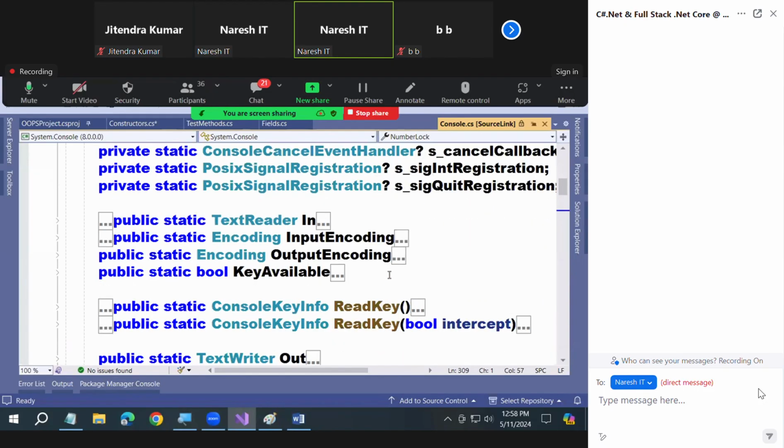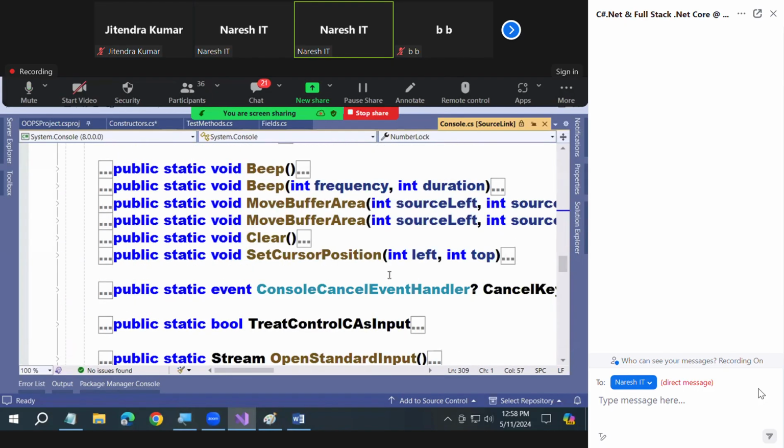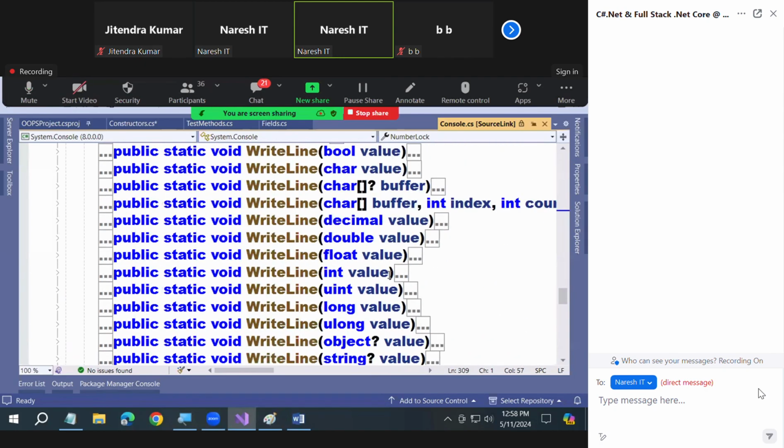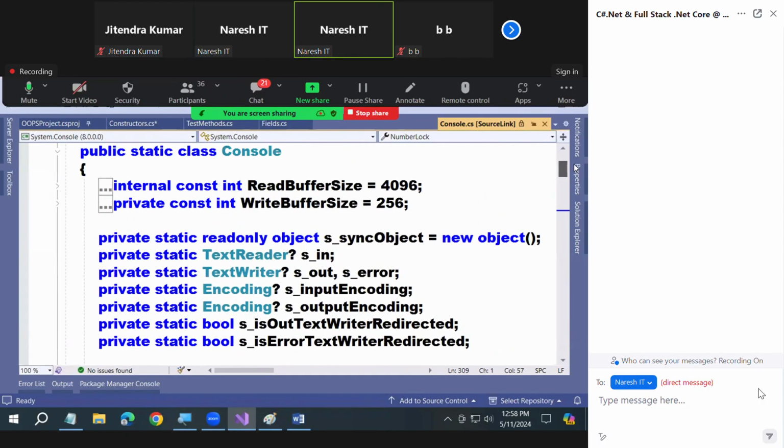Every member is either static or constant. You did not find anything without static. Notice that? That's a perfect example of a static class.